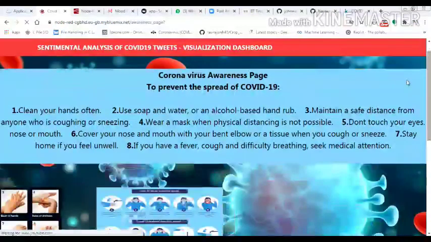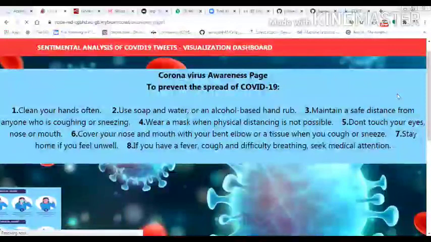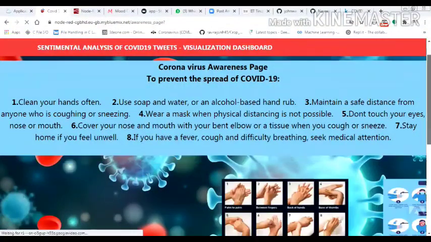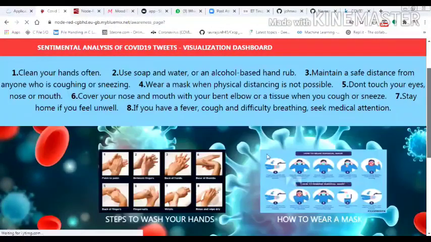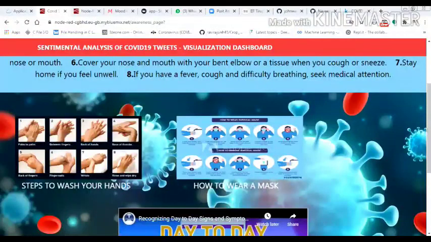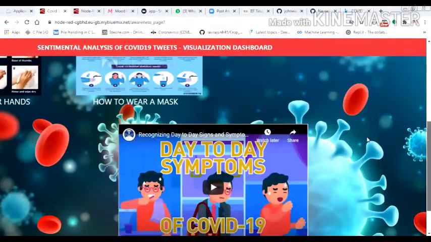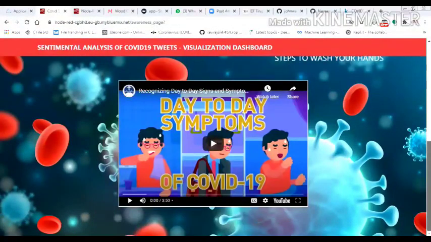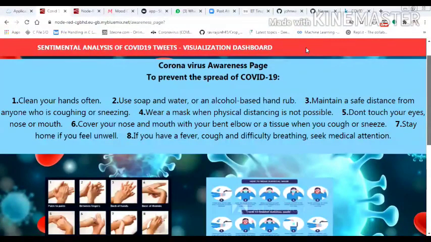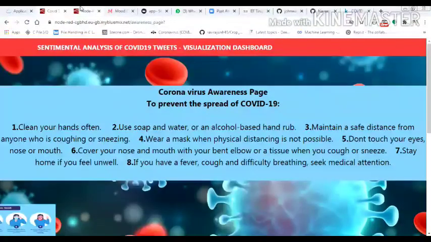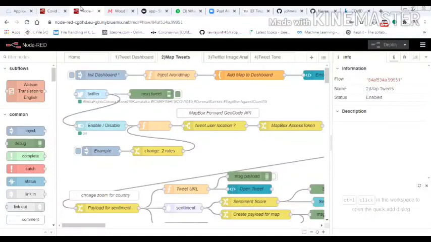Wait a minute, it's actually loading. This is the corona awareness page we created, with basic awareness like wash your hands and wear a mask. You can see such awareness, and we also have one awareness video on the day-to-day symptoms and the steps we need to follow. So this is our demo of our project, which is very brief.